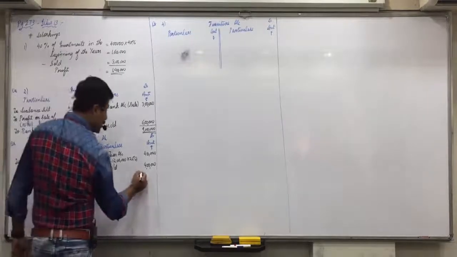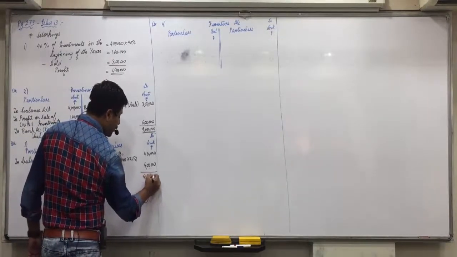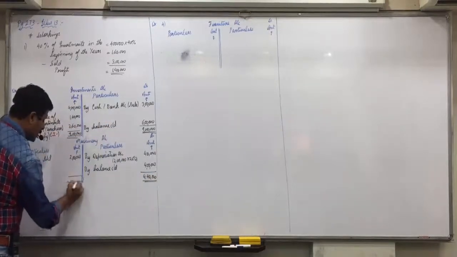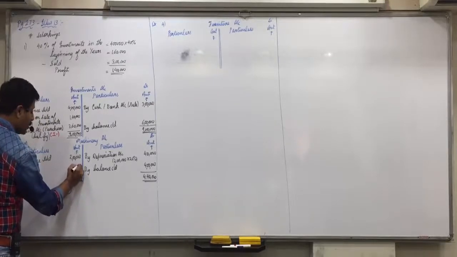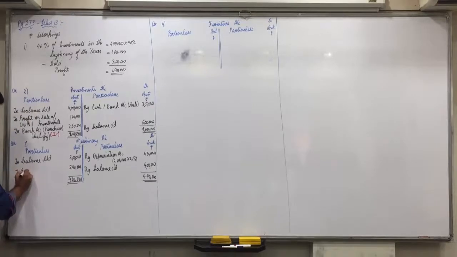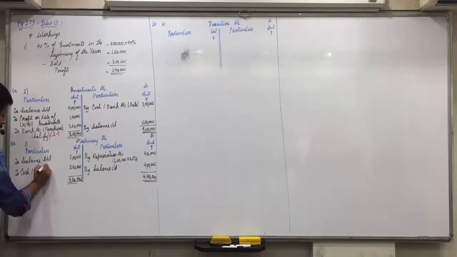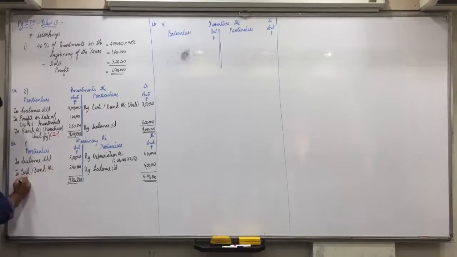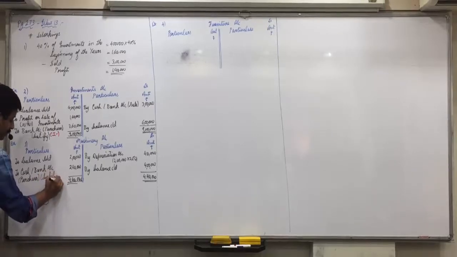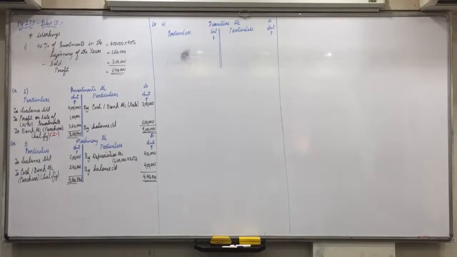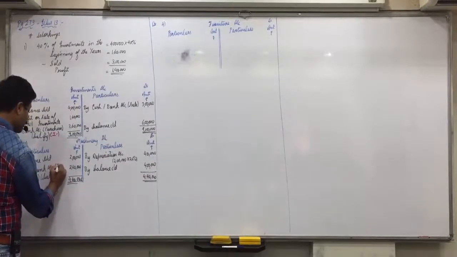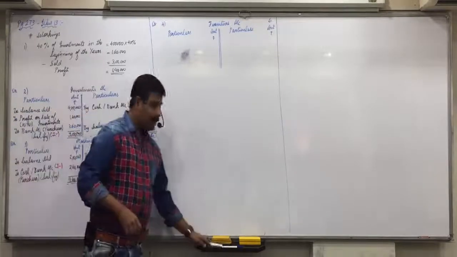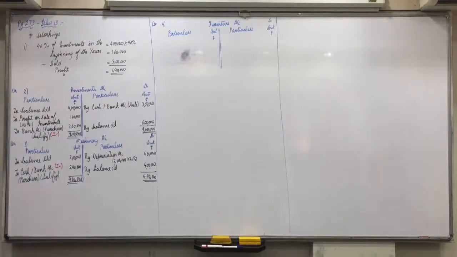So 4,40,000. There is no sale of machine here. 4,40,000 minus 2 lakhs, 2,40,000 to cash or bank account in bracket purchases and balancing figure. And again, what will be its effect? I minus. With pencil you can mark that. Investing activities outflow. Did everyone understand this?